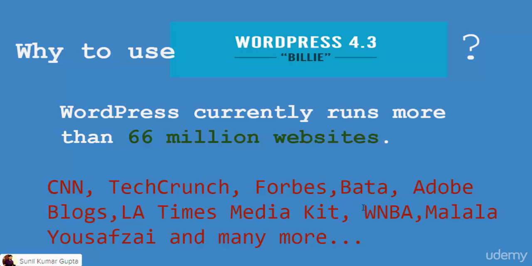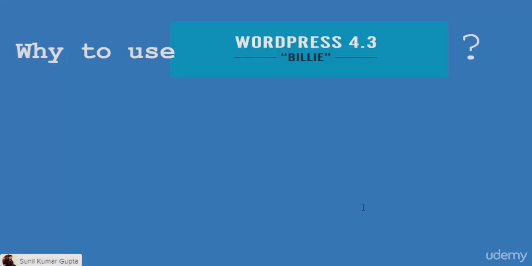You can see all the topmost companies, tech companies, and people using WordPress for their websites and blogs, and that's what makes WordPress stay ahead of all other content management systems.